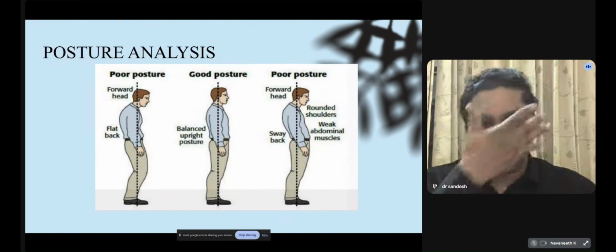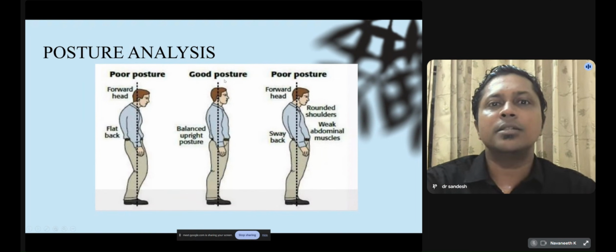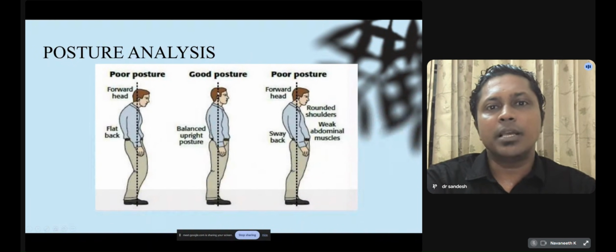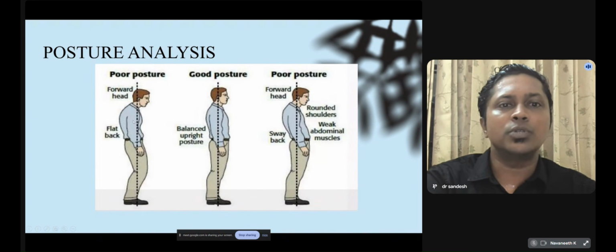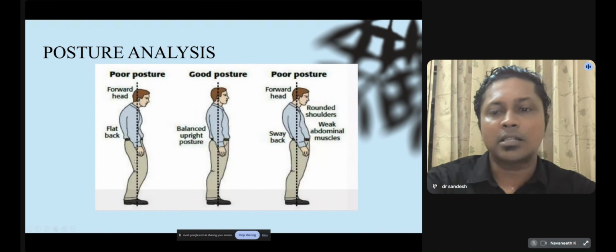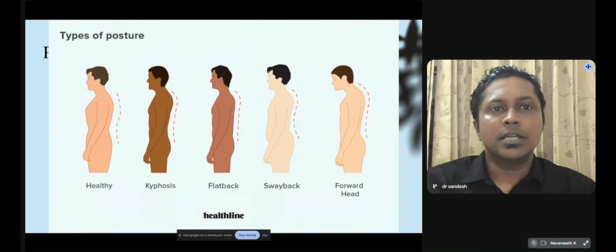So this is the posture we have to maintain. In the middle one, we can see the normal posture. This posture will reduce the strain on the disc or other joints. It should be like this: the head should be in line with the shoulder, and the line should pass through the hip joint, the knee joint and the ankle. Any deviation from this line may produce undue stress in the back, neck and knee joint, producing arthritis at that particular point.